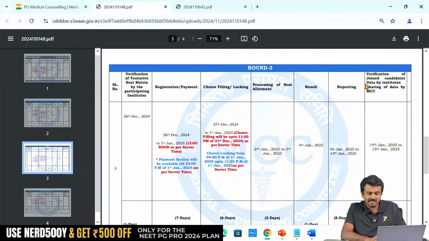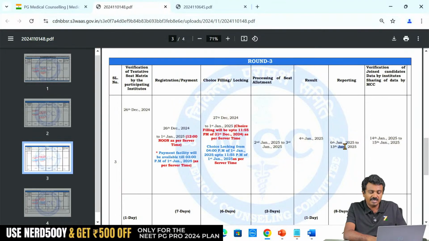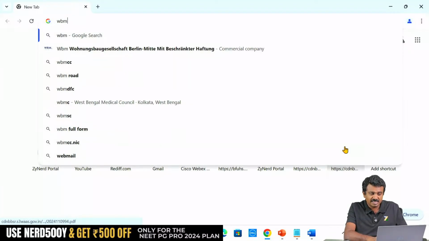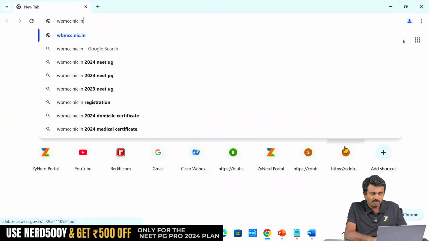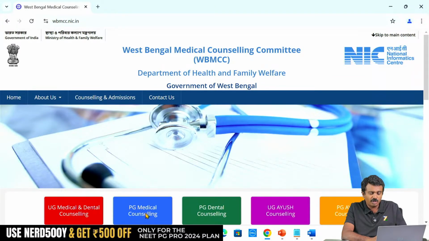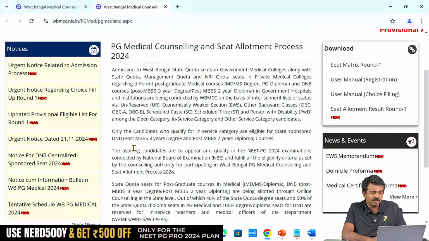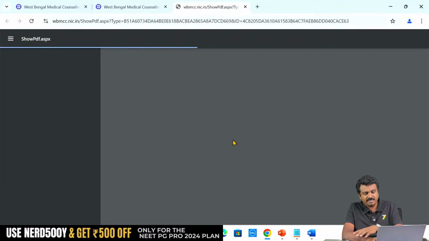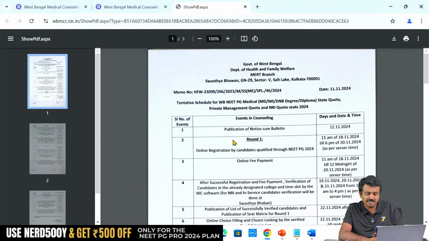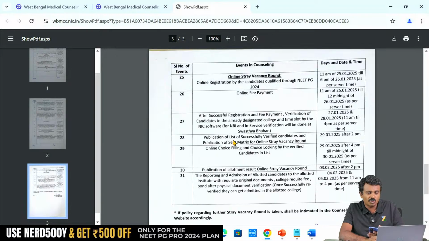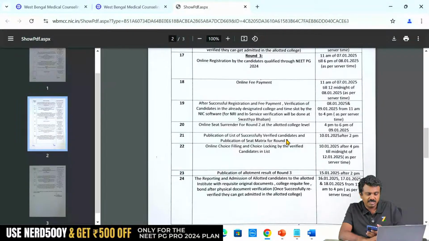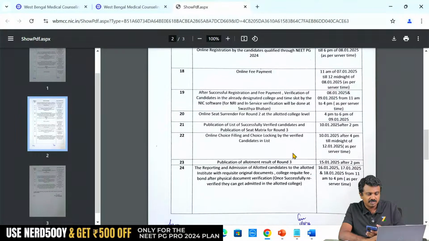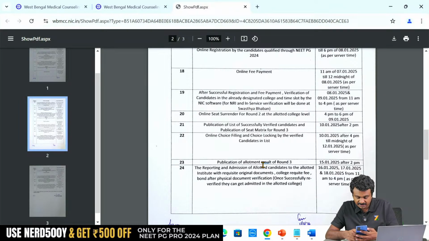13th Jan is, I think, the last date of reporting for All India, and West Bengal's is 15th Jan. So after 13th Jan, after All India round 3 joining is over, you will have to decide on that. If you join, then there might not be any more West Bengal possibility. So you can check and decide at that point. At that time, I think it is high time that you decide between All India round 3 and state round 3, based on what seat you already hold. Round 3 publication of results is 15th Jan. Yeah, we were right.